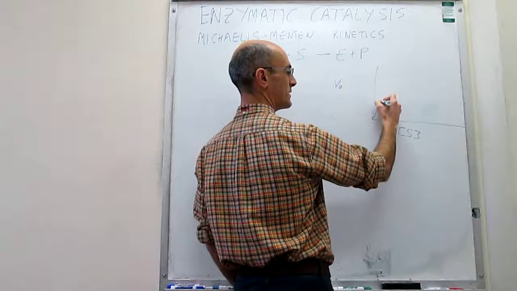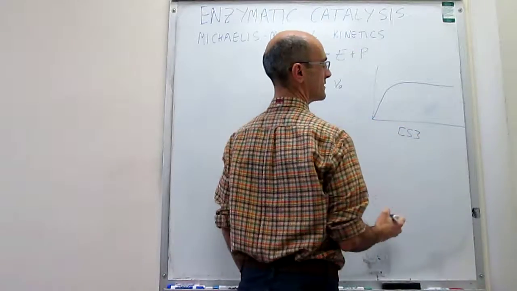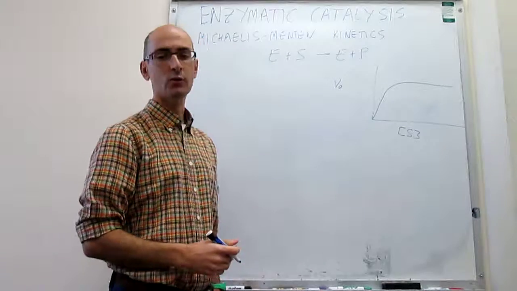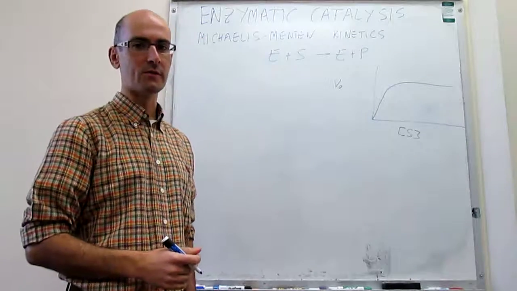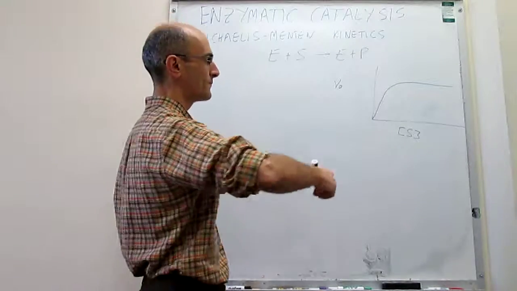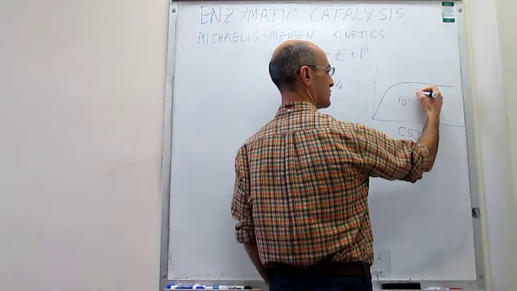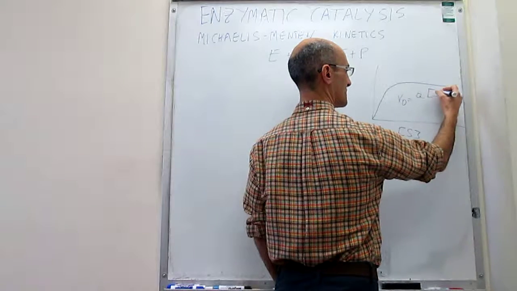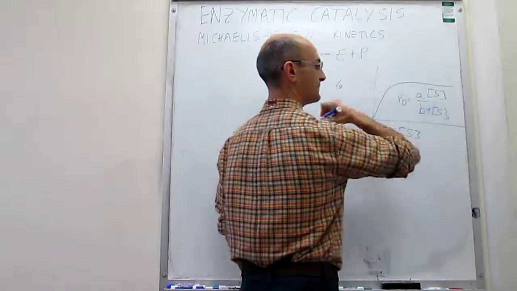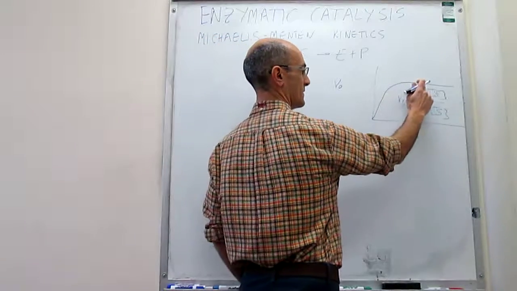At low concentration of substrate, you have a linear dependence of the rate, but then eventually that dependence saturates, and at high concentration of substrate, there's actually no dependence of the rate on the concentration of substrate. It turns out that this is the equation of a rectangular hyperbola, which you can write simply as V0 is equal to a constant A times the concentration of substrate over a constant B plus the concentration of substrate.